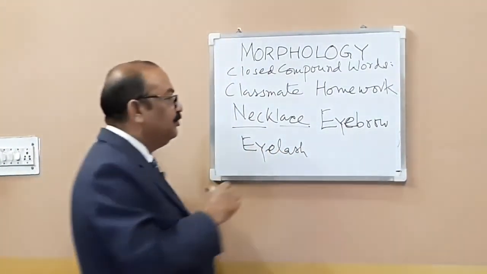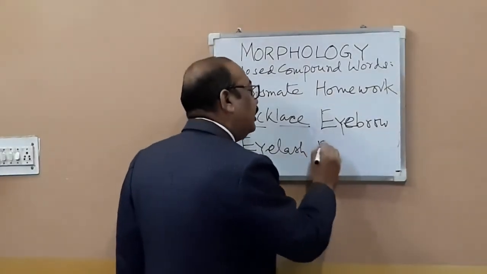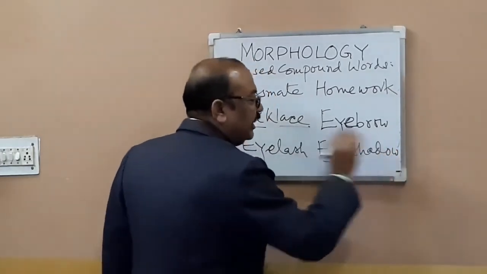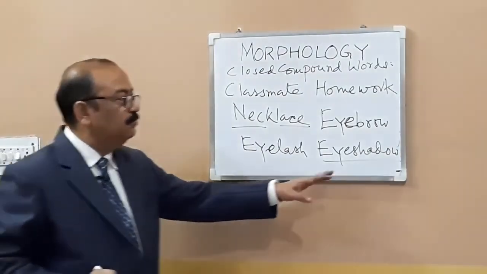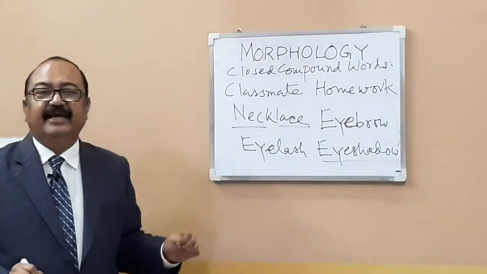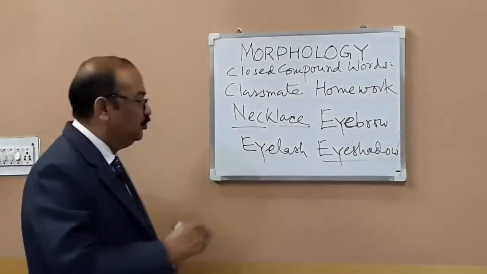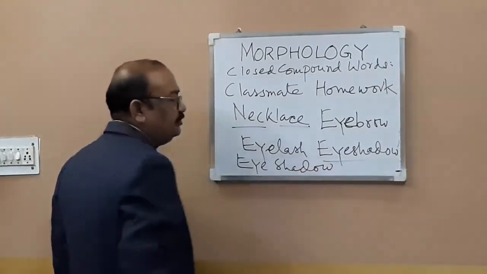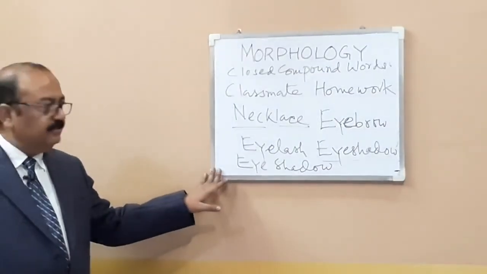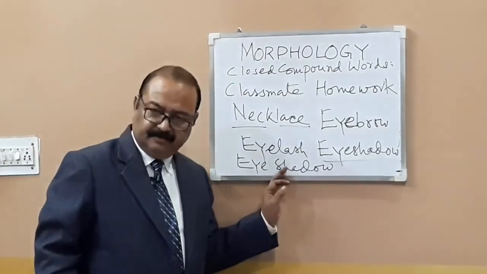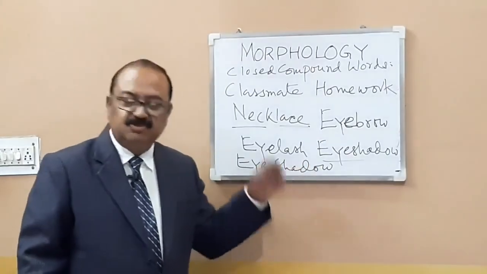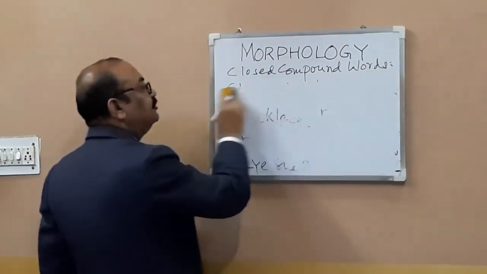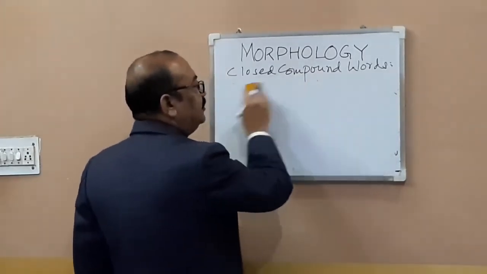Eyeshadow. Eyeshadow can be written as a closed compound word, and it can also be written as an open compound word. You must have seen it like this also. This is okay. This is true. Both ways. Even if you write like this it is also okay, because both are acceptable. But this is not so with every word. This is an exception. Same as easygoing or say light here. We have had examples.